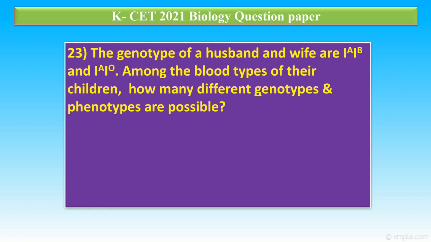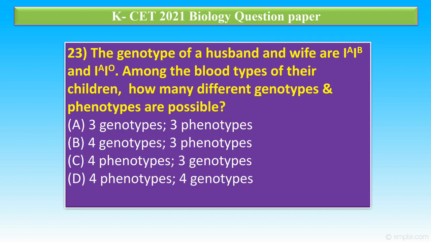Question number 23. The genotype of husband and wife are capital IA, capital IB and capital IA, capital IO. Among the blood types of their children, how many different types of genotypes and phenotypes are possible? So first option, 3 genotypes, 3 phenotypes. Option B, 4 genotypes, 3 phenotypes. Option C, 4 phenotypes and 3 genotypes. Option D, 4 phenotypes and 4 genotypes. In this, the correct answer is option B.